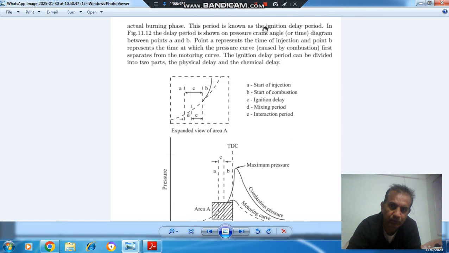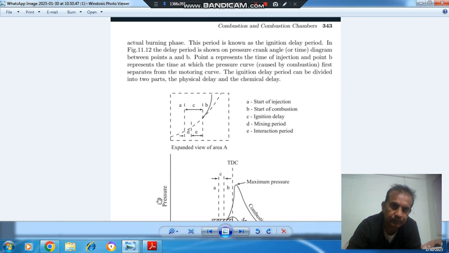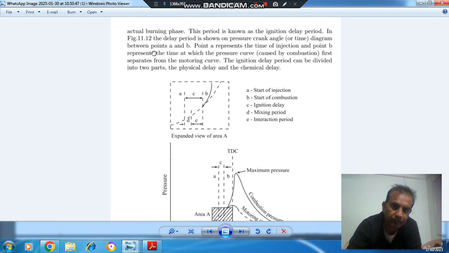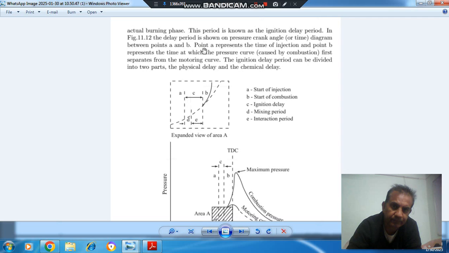This period is known as ignition delay period. In figure 11.12, the delay period is shown on pressure crank angle or time diagram between points A and B.